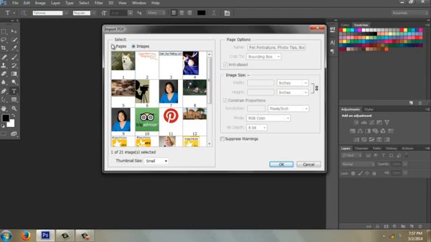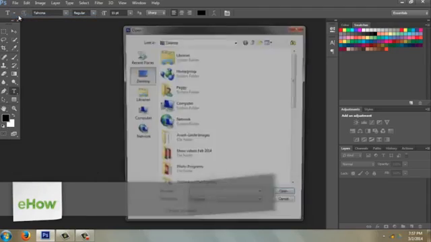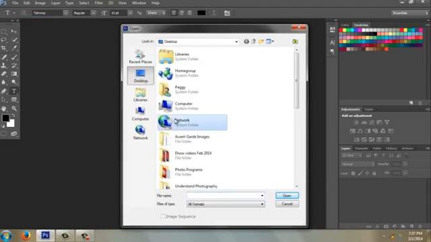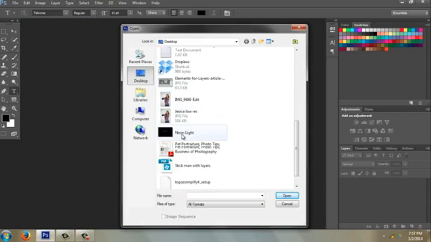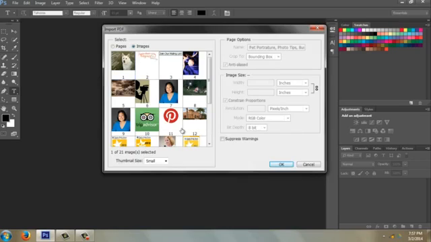I'm going to show you how to use Photoshop CS6 to edit documents. I'm going to go ahead and open a PDF document, File, Open, and I know I have one on the desktop, so here it is. This is a copy of my old newsletter from a few months ago.